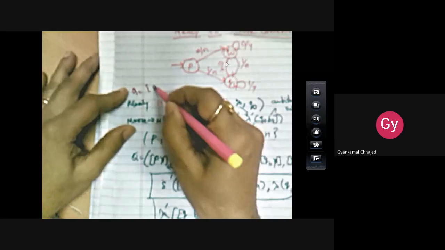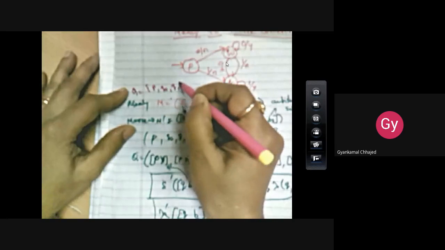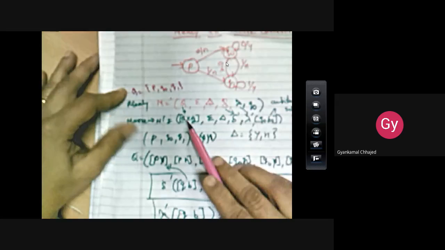How many states are there in the given machine? There are 3 states, P, Q0, Q1, right? And we want to convert this to a Moore machine. So whenever we convert Mealy to Moore machine, you will find updates on how many parameters?